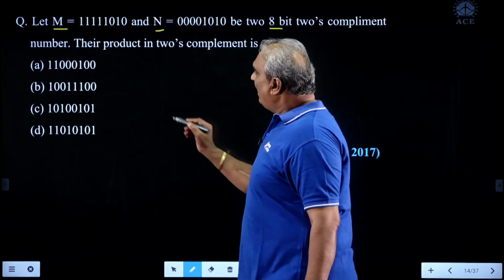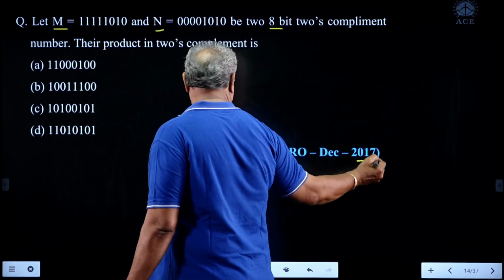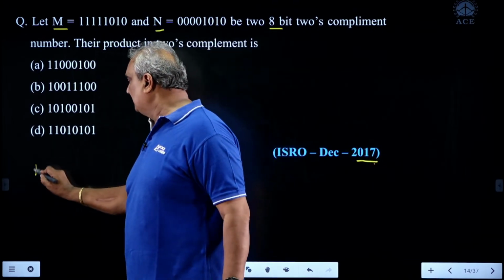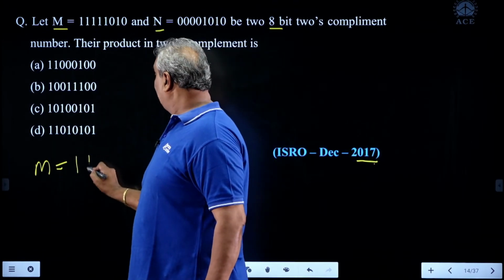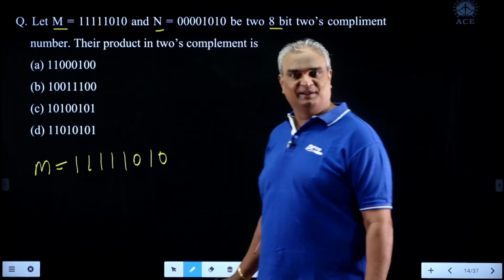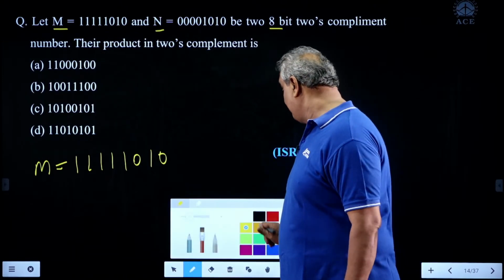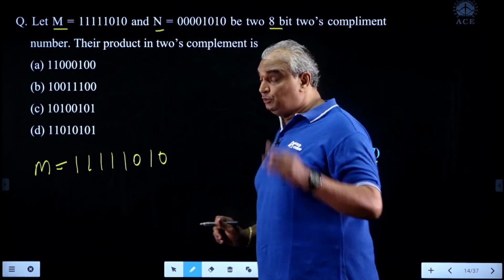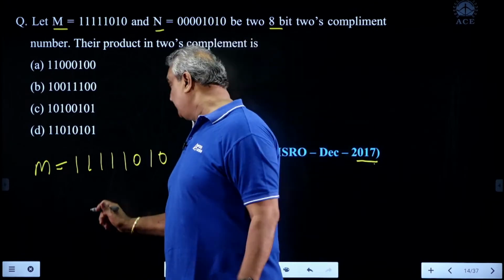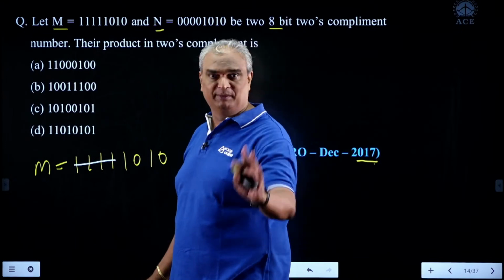Now look here. What about the m value in decimal? This question was given in 2017. First find the m value in decimal. M is 11111010. Its size is 8-bit, given in 2's complement notation. Then by using the sign bit extension technique, except this bit, these 4 bits are nothing but guard bits or dummy bits.